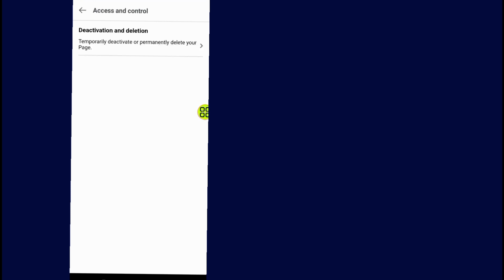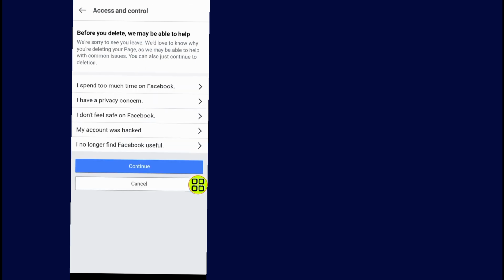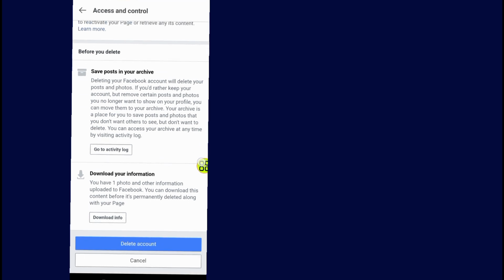Now allow it to finish loading. Tap on this section which says Deactivation and deletion. Tap on it. Now select this one, Delete page, select it and tap on this Continue button. Now tap on Continue again. Now scroll down and tap on Delete account.